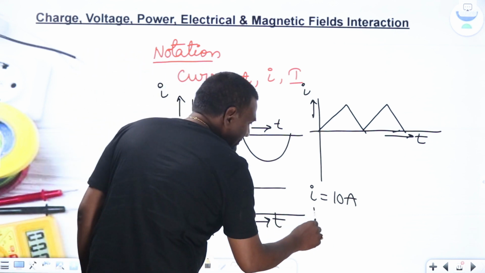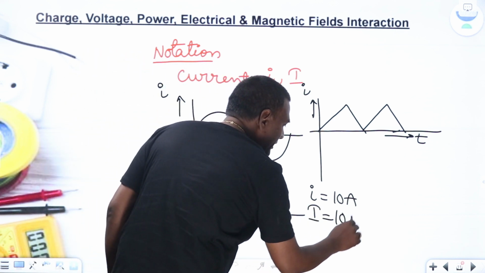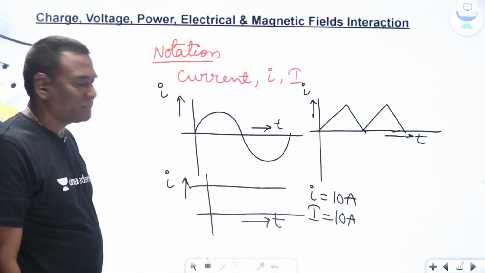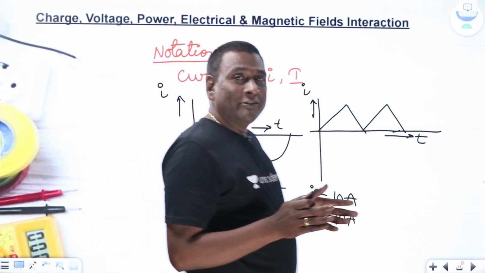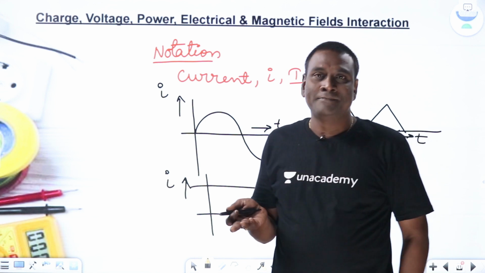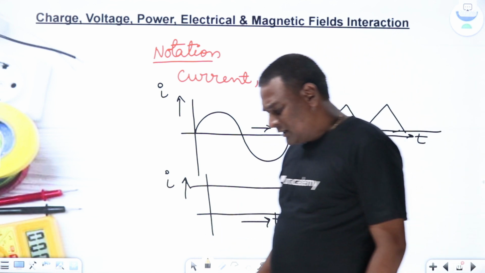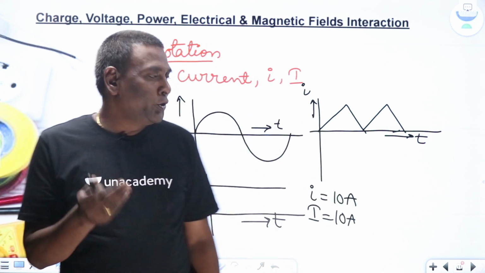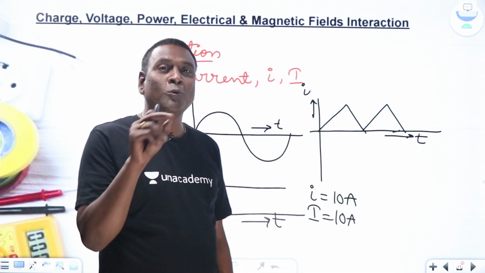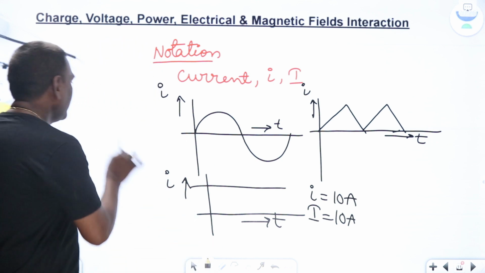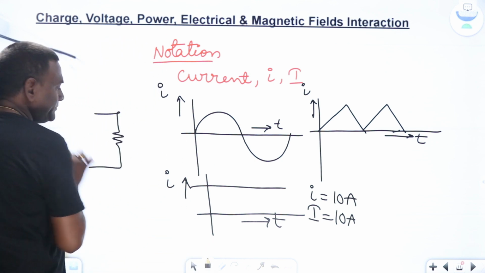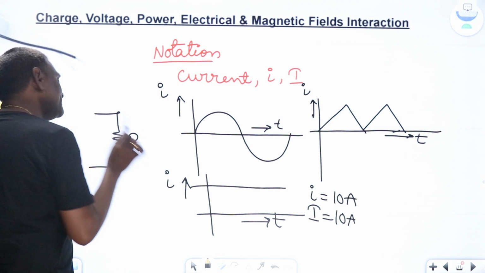The moment it is constant, I can use capital I of 10 amperes also. One thing: whatever is constant, invariant, we are going to use capital letters. Even in network theory, we normally don't use small case r, small l, small c. If I think of resistance, we represent it with a capital letter.